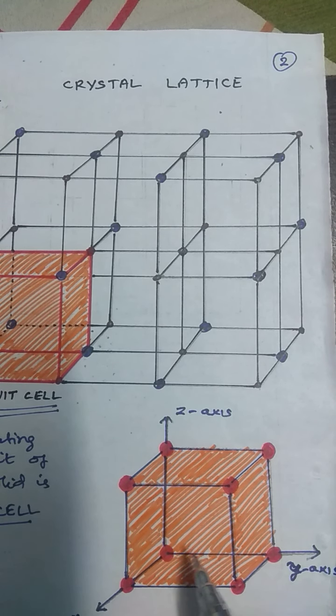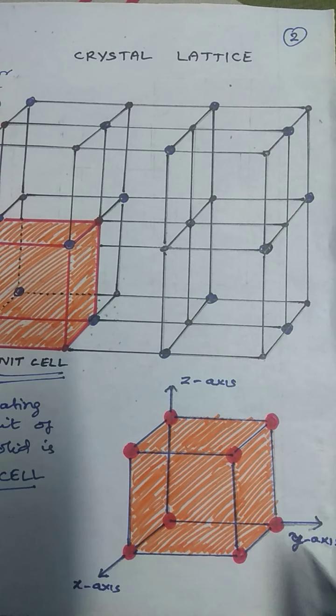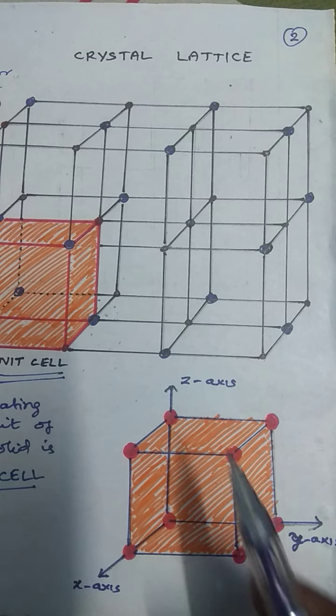This is the basic structural unit. It consists of 3 axes, that is x-axis, y-axis and z-axis. Then this distance A, this one C, this one B. So these distances are equal in the cubic structure.